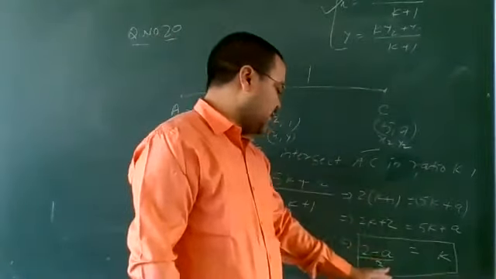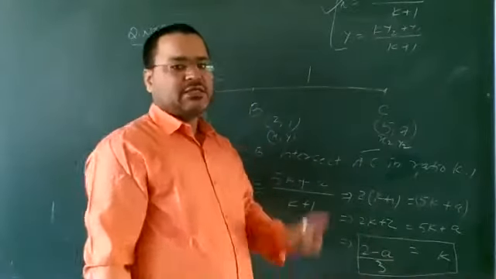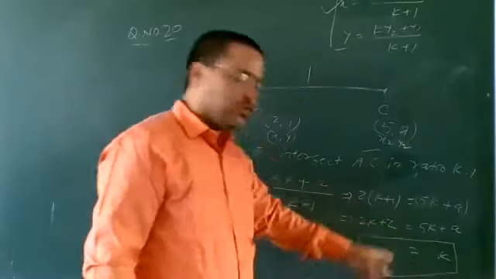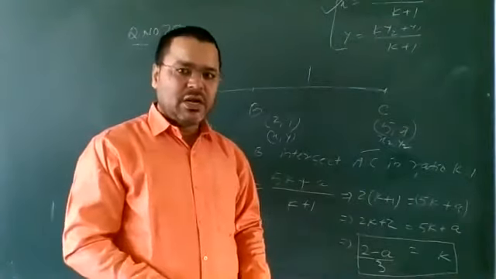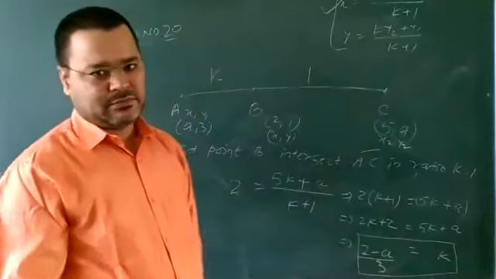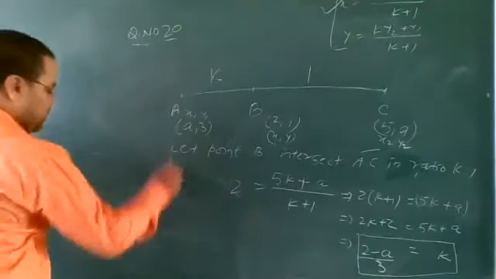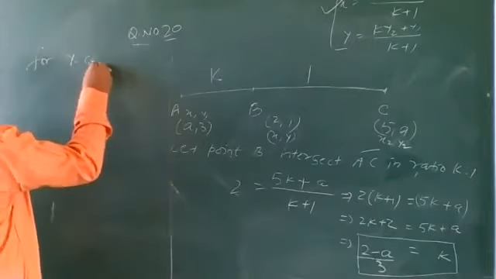Using the x coordinate, the value of k is (2 minus a) by 3. Similarly, we find the value of k using the y coordinate, and after that both will be equal and we get the value of a. Getting?